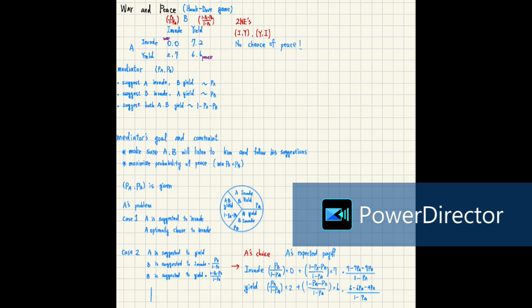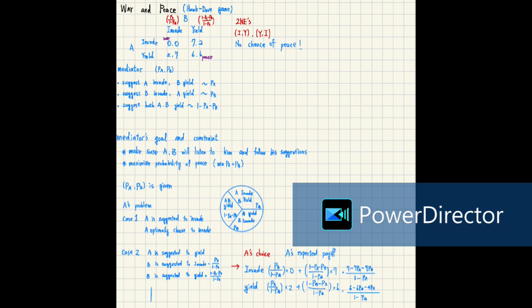For case 2, if A is suggested to yield, then the probability that B is suggested to invade is PB divided by 1 minus PA, and the probability that B is suggested to yield is 1 minus PB minus PA divided by 1 minus PA. So A's expected payoff. Now what are A's choices?